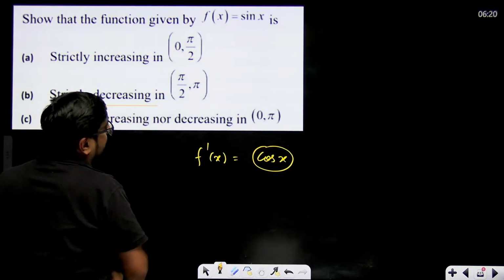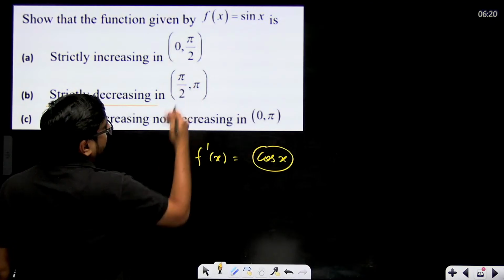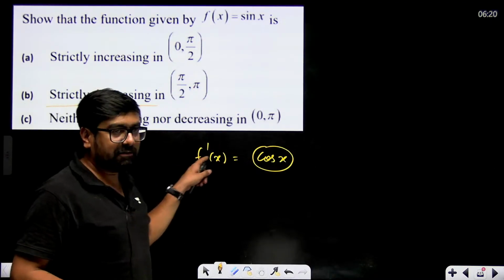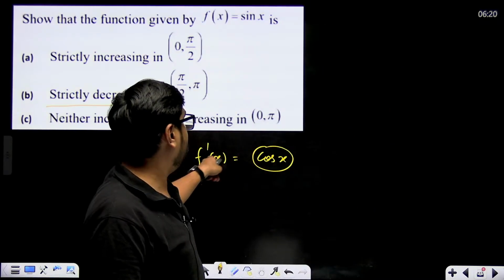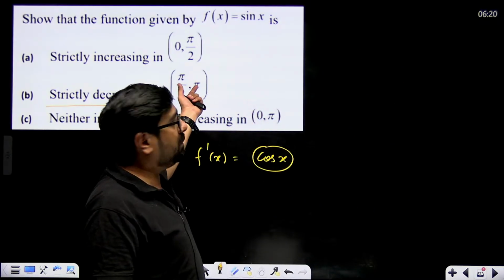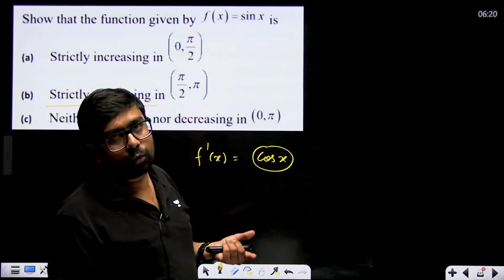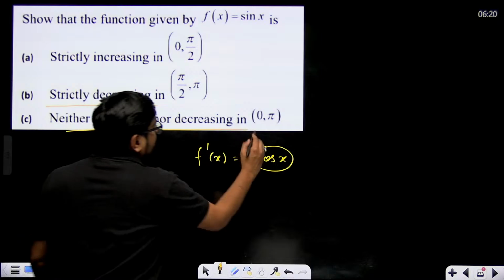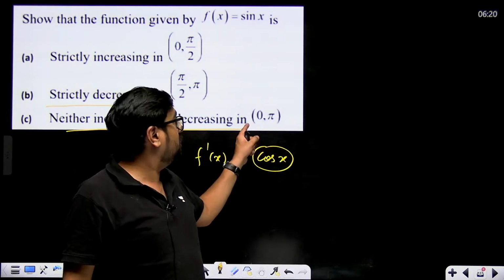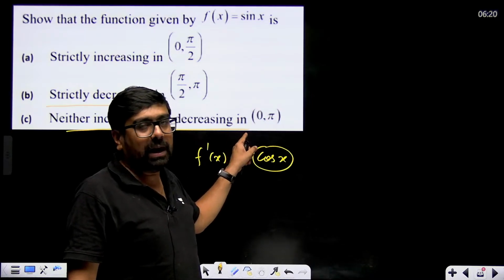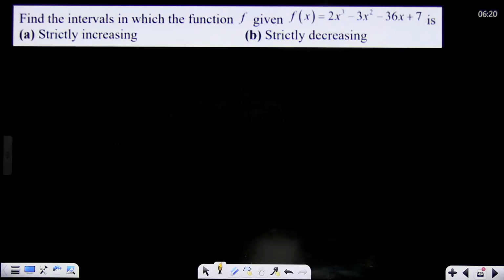Strictly decreasing in the interval pi by 2 to pi. You know that f dash x will be negative from pi by 2 to pi. That means second quadrant. If f dash x is negative in the interval pi by 2 to pi, that's why the function is strictly decreasing in pi by 2 to pi. Neither increasing nor decreasing: if it increases and then decreases in the same interval, from 0 to pi by 2 it is increasing, and pi by 2 to pi it is decreasing. That's why it is neither increasing nor decreasing in this interval.